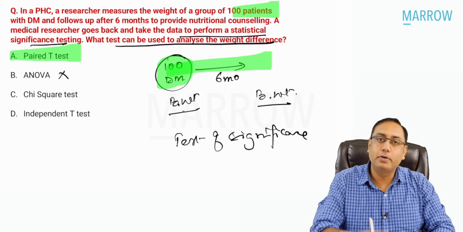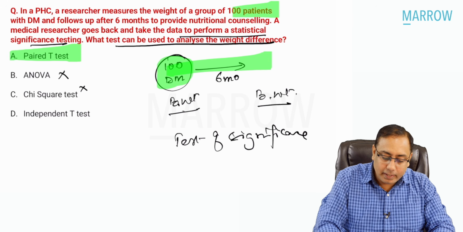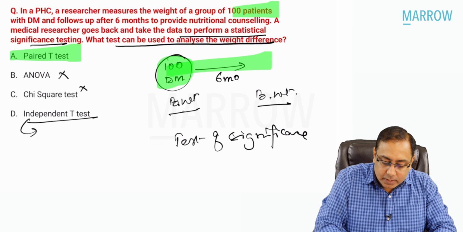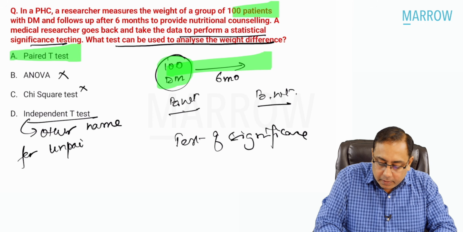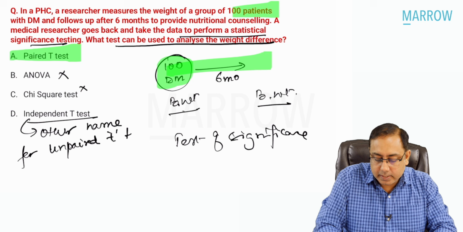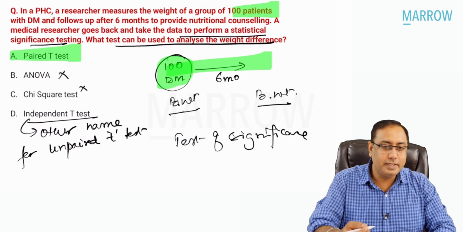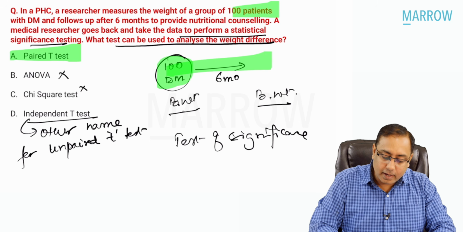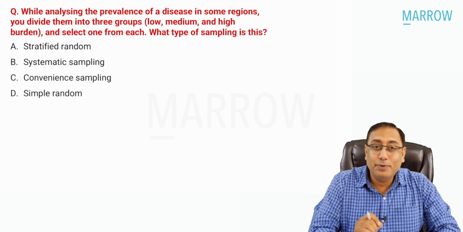It is not ANOVA because there were not three groups. It is not chi-square because you are not talking about qualitative data. Independent sample t-test is the other name for unpaired t-test, also called the student independent t-test. So that is also not the correct answer. And now let us move to the next MCQ.